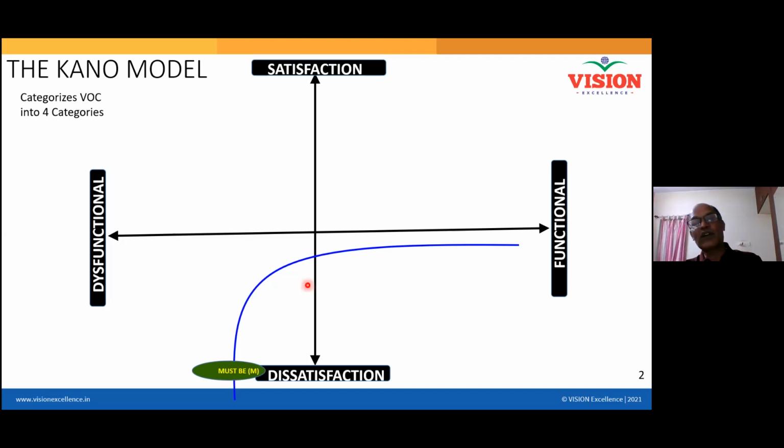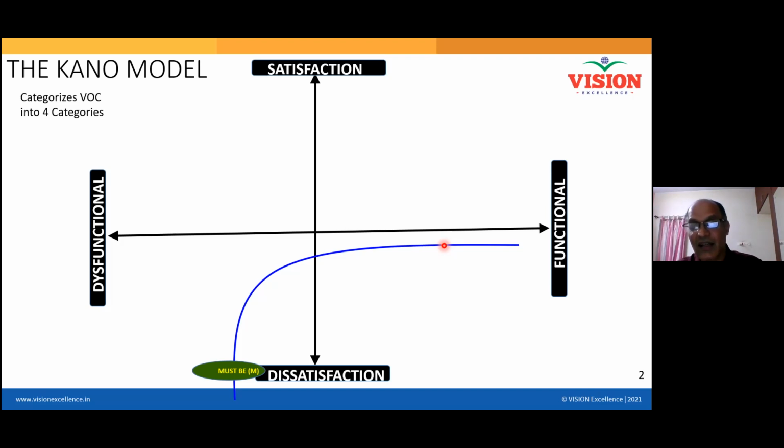And you can see one more thing in this graph. This is the satisfaction level. It is not even crossing that satisfaction level. You can see that it ends over here, right? That means the presence of it will not give you any satisfaction at all. It is basic that it should be there, and the absence totally makes you dissatisfied. Like the example I showed, I muted and you felt, okay, I'm not able to hear.